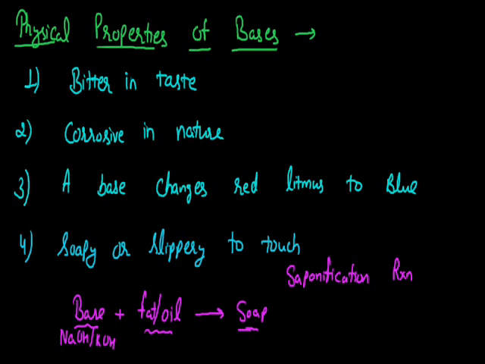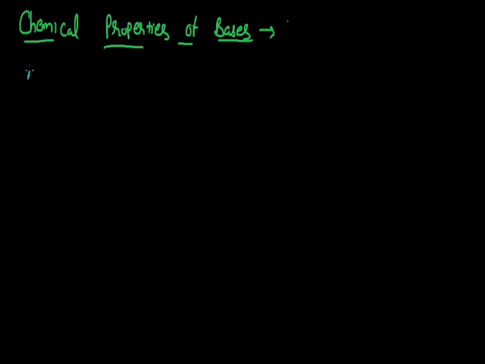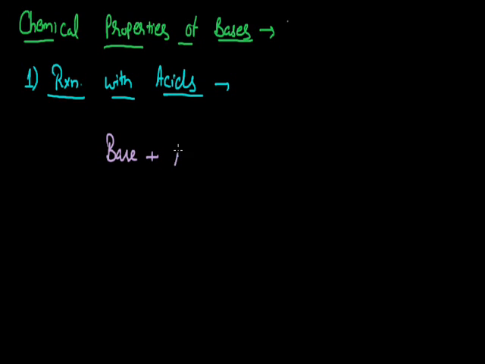Now let's move to the chemical properties, the chemical reactions of these bases. The very first chemical property of these bases is the reaction with acids. When these bases are made to react with an acid, the reaction of a base and acid results in the formation of salt and water, and this reaction of a base and acid to form salt and water is termed as neutralization reaction.